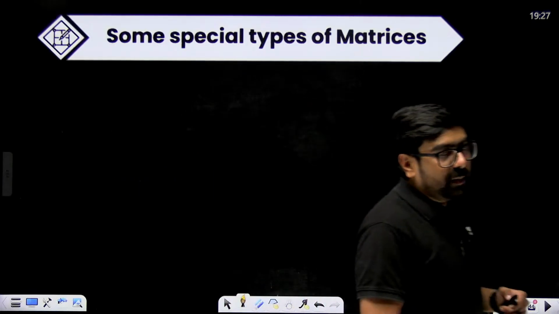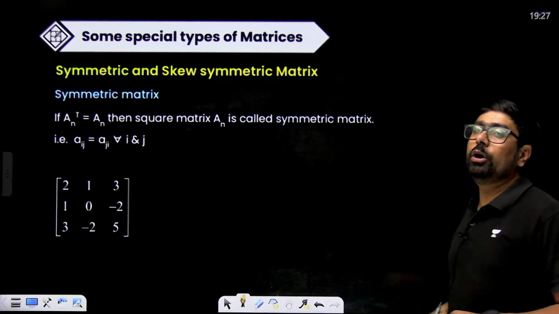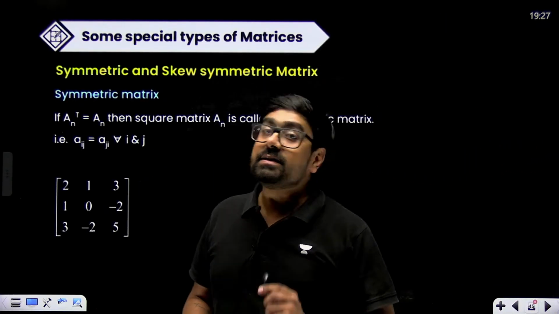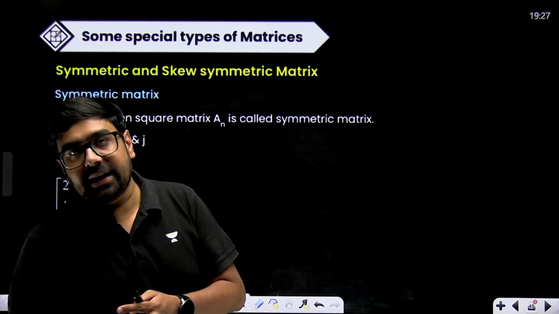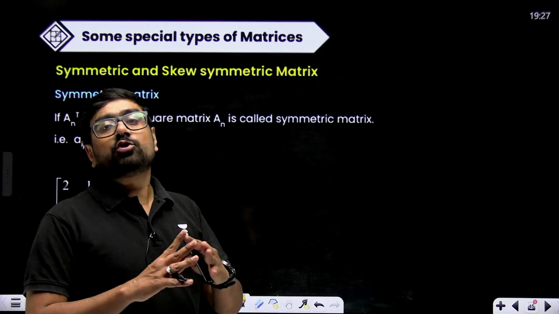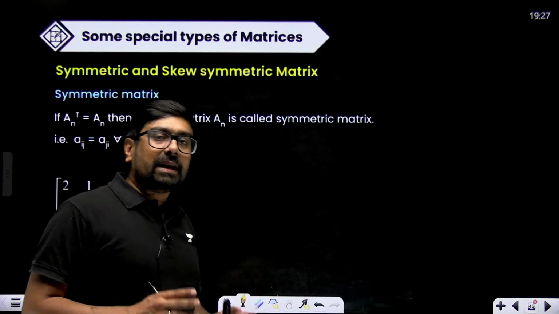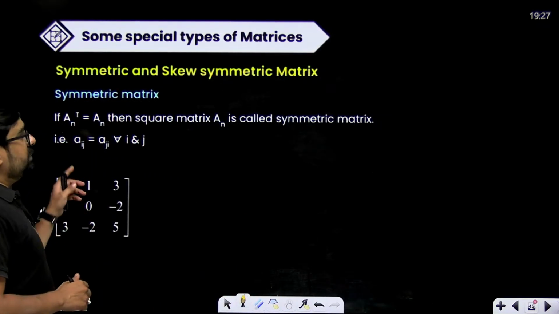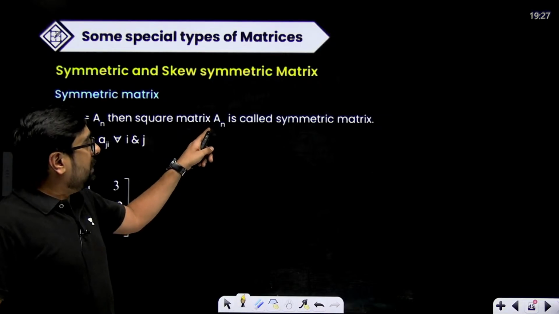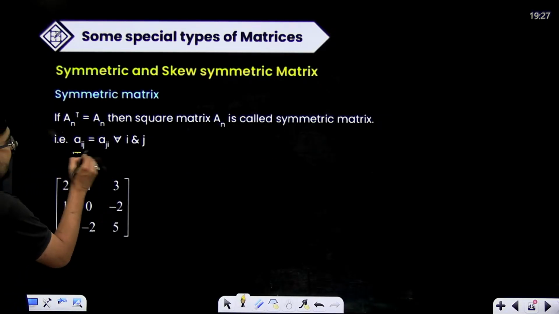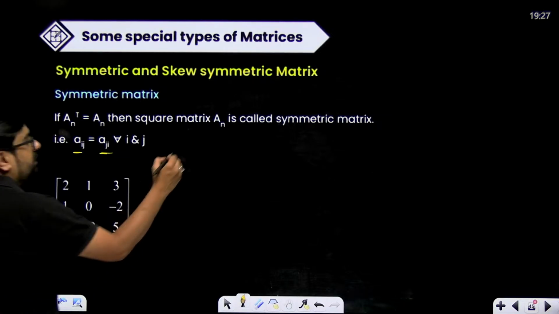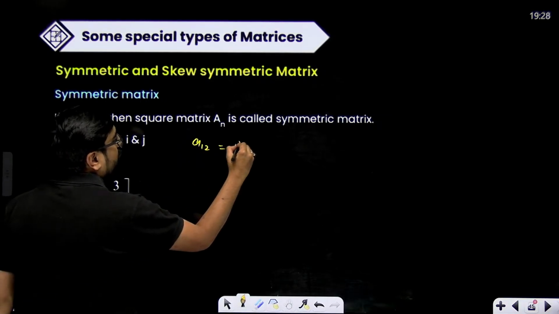Now, some special types of matrix based on transpose are defined in our syllabus, which are two matrices, symmetric and skew-symmetric. These are obviously going to be square matrices. Symmetric matrix means that a square matrix of order n is called symmetric matrix if all Aij is equal to Aji. That means A12 is equal to A21.